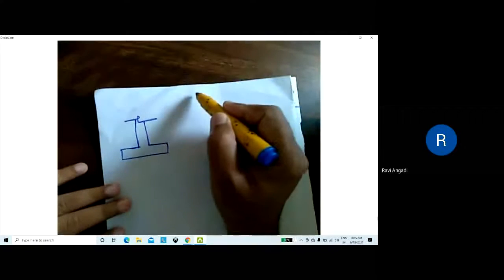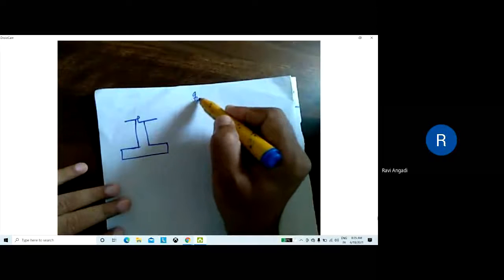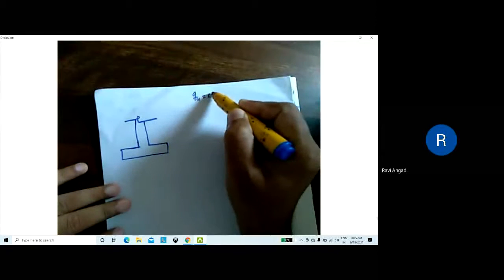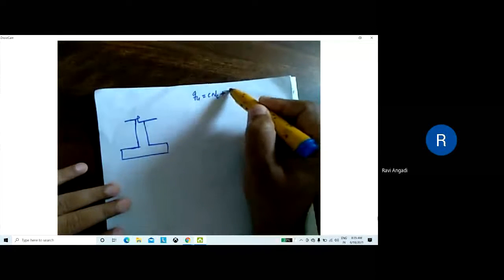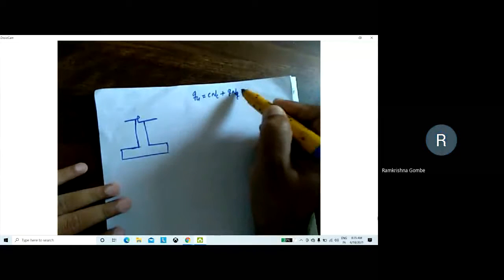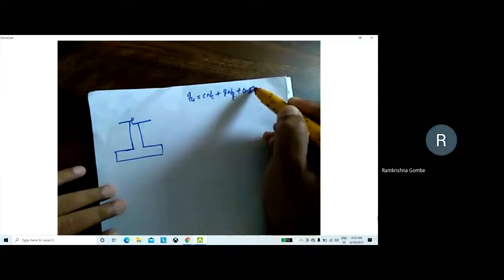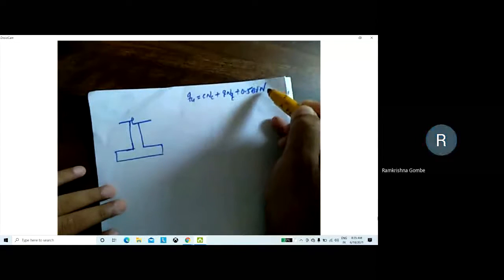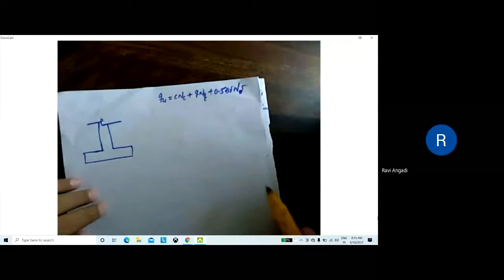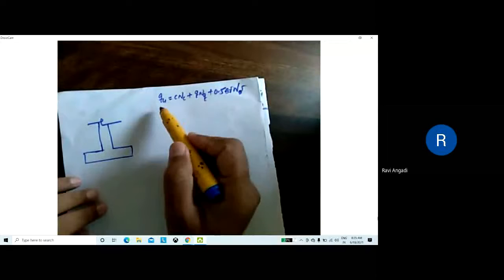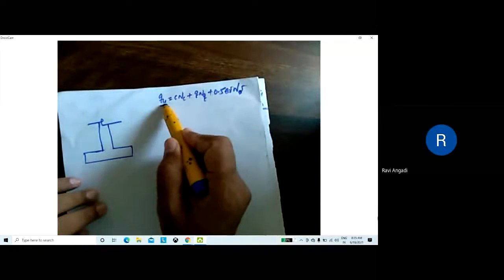You have an equation of bearing capacity, qu equal to cNc plus qNq plus 0.5 B gamma N gamma. This is the general equation we use to calculate the ultimate bearing capacity of the foundation.